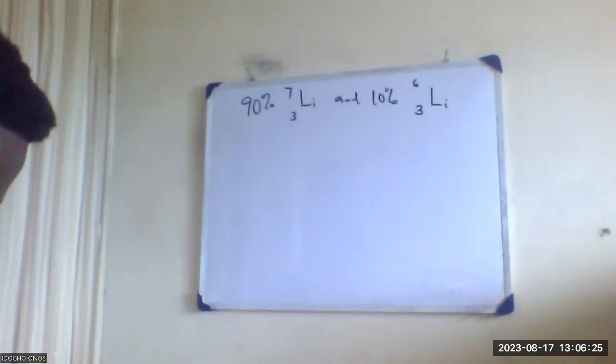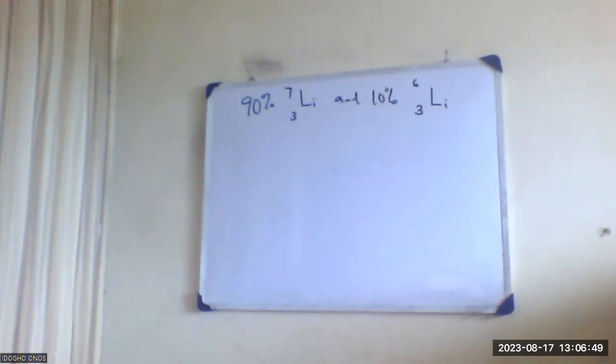90 over 100 times 7 over 1 plus 10 over 100 times 6 over 1.